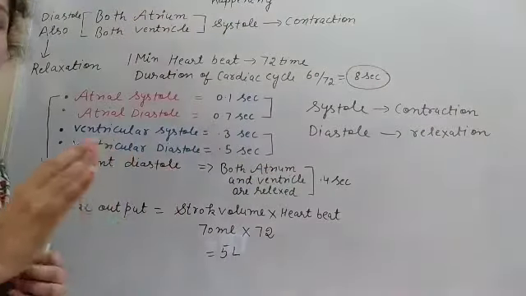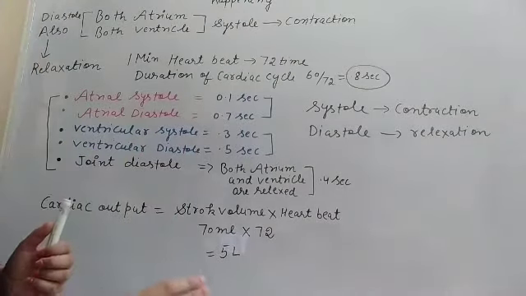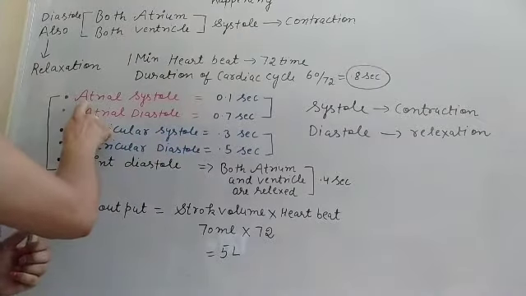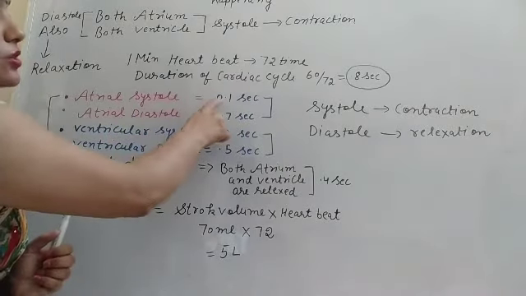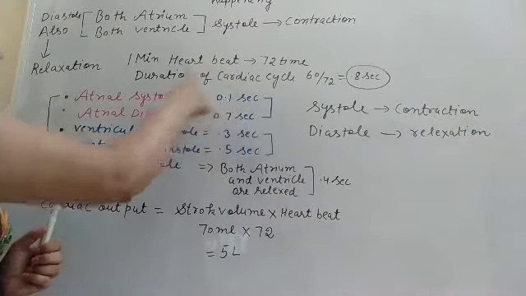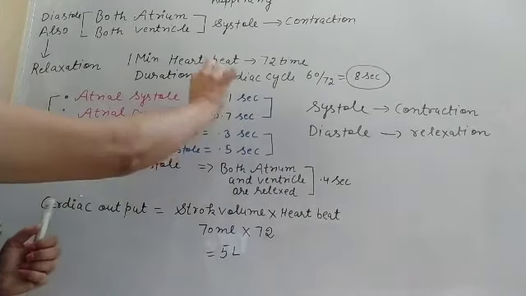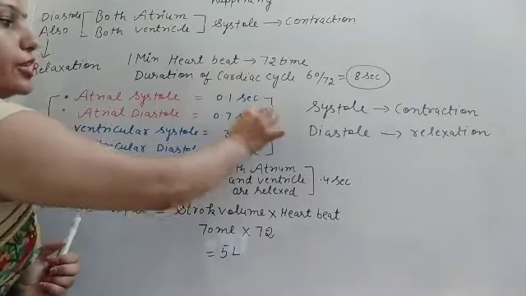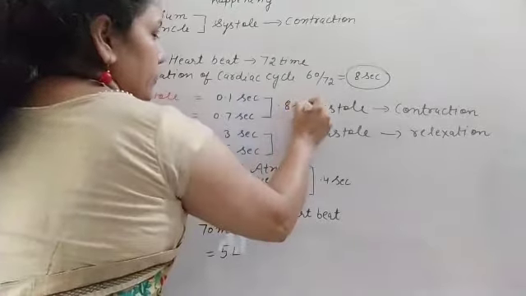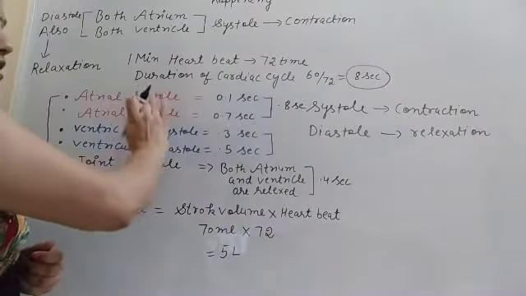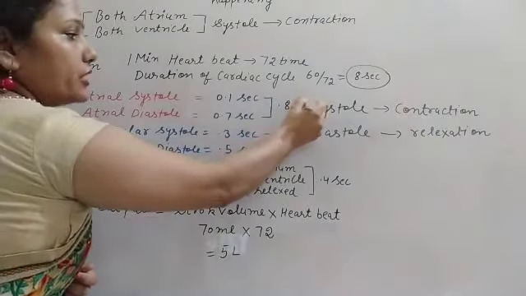Now what are the steps of the cardiac cycle? There are different steps. Firstly, the atrial systole, and the time period of atrial systole is 0.1 second. Then atrial diastole is 0.7 second, so the combination of both is 0.8 second. So during the systole and the diastole the total should be 0.8 second.